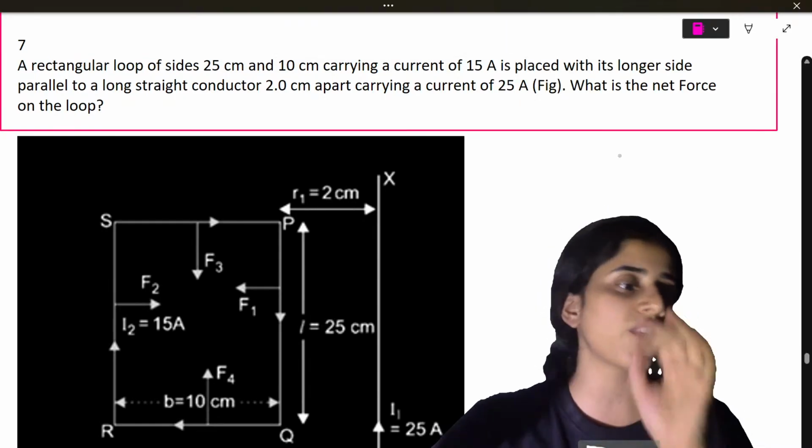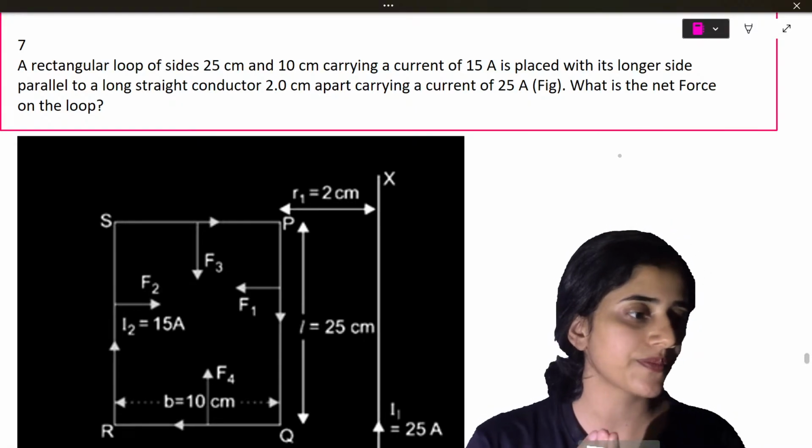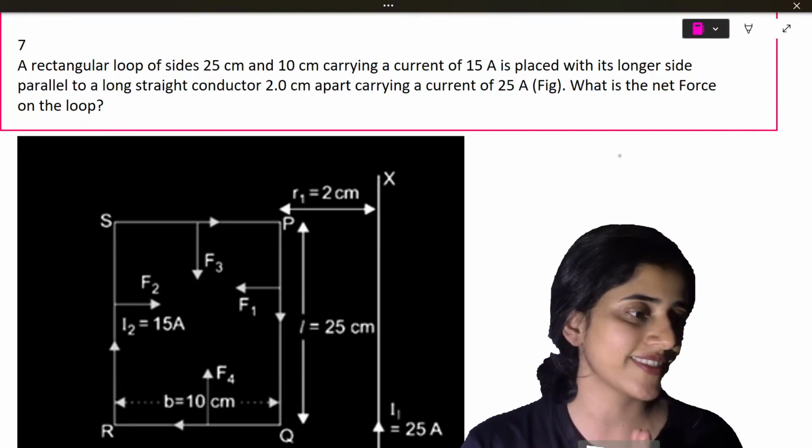Okay. Next 5 marker. Important question. Next 5 marker.